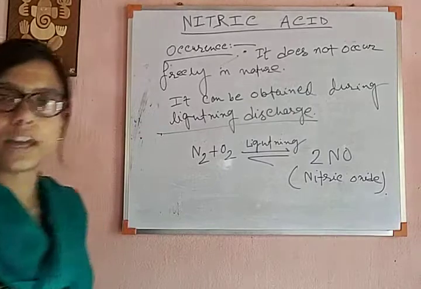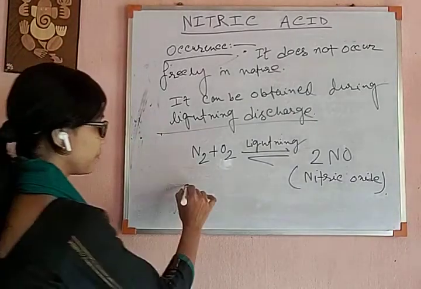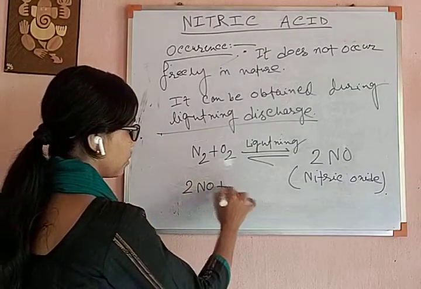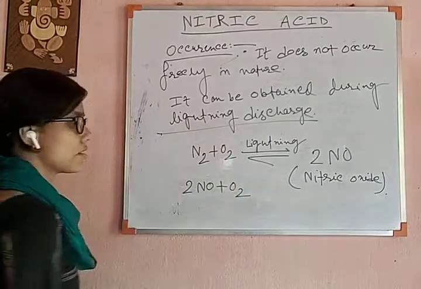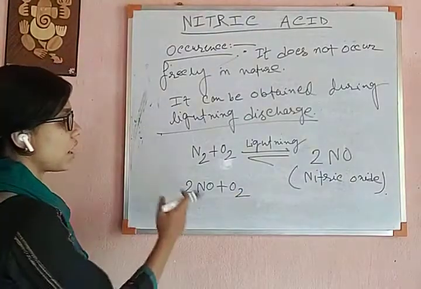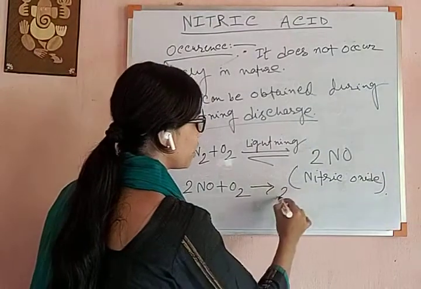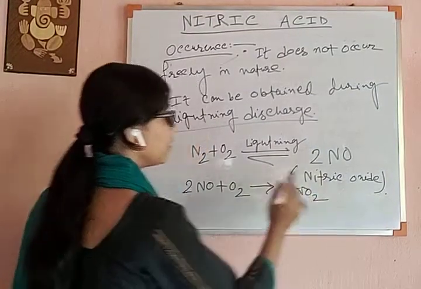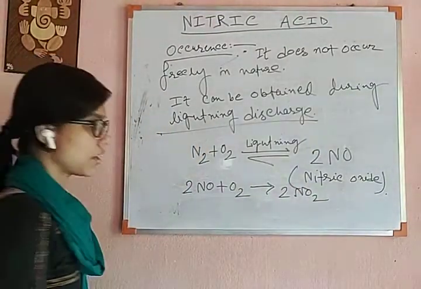This NO in the next step reacts with oxygen, and all these gases are coming from the atmosphere, forming 2NO2, which is nitrogen dioxide.